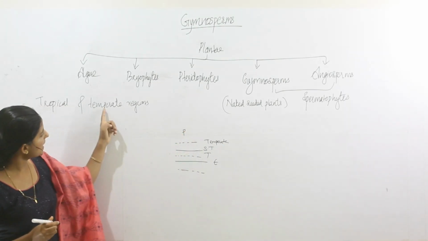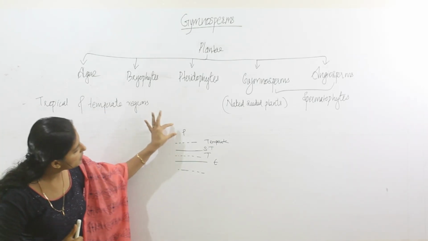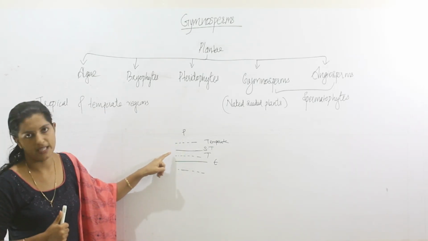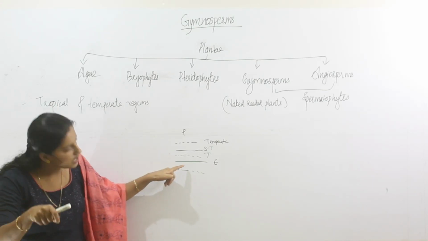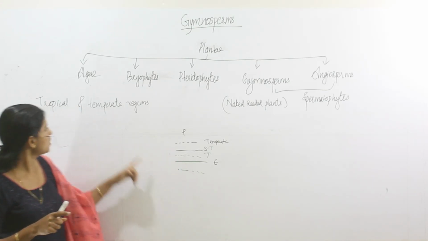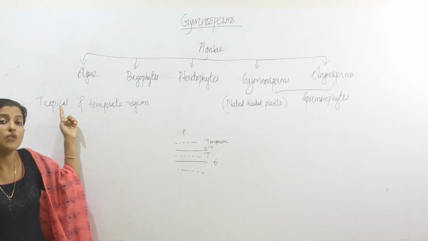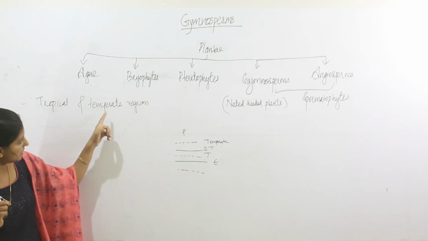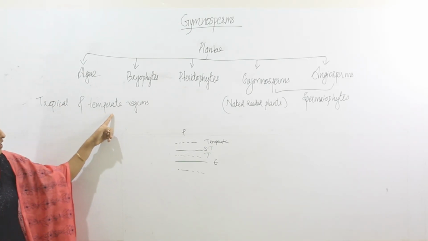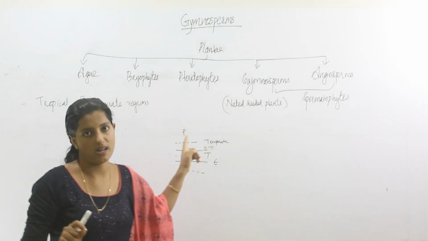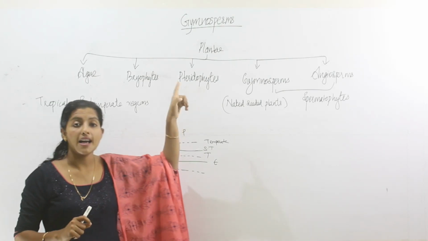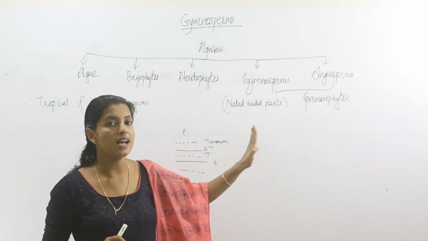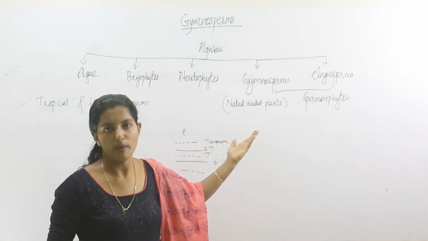So temperate region means the region between polar region and subtropical region, and the tropical region means the region which is near to equator. So the temperature in tropical region will be very high, but in temperate region the temperature will be moderate. So the gymnosperms are distributed in high temperature areas as well as in moderately warm areas.